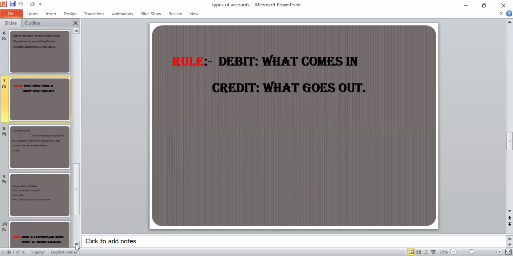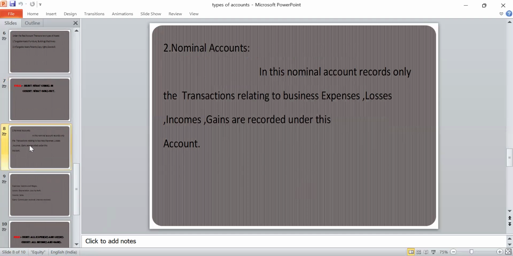And the second impersonal account is nominal account. In this nominal account, we record transactions relating to business expenses, losses, incomes, and gains. What type of transactions are related to the nominal?